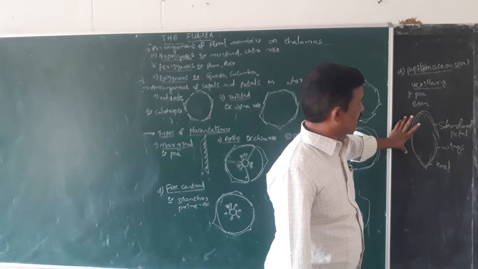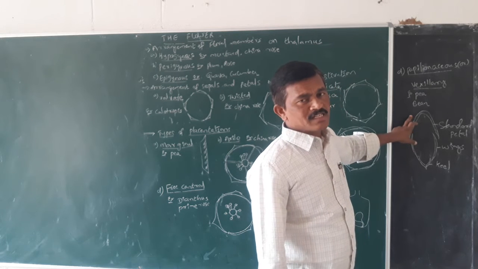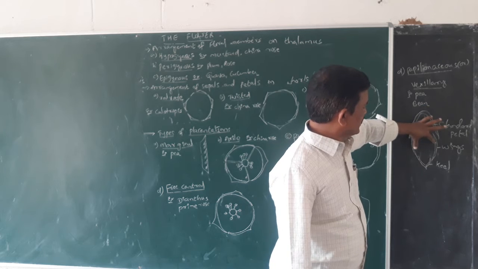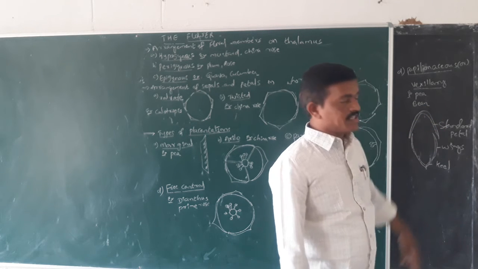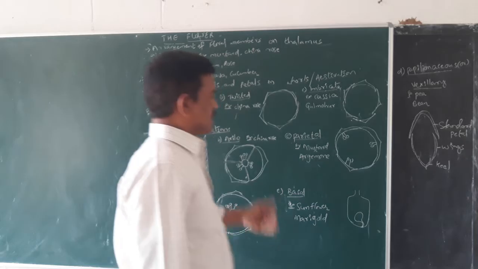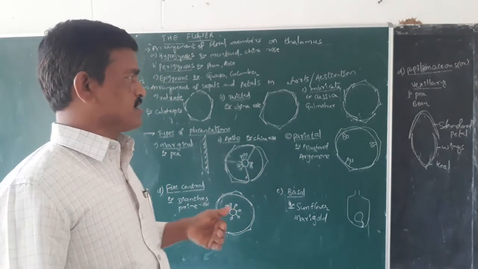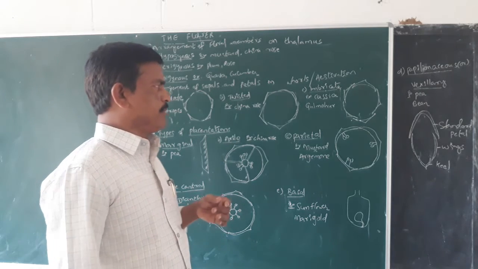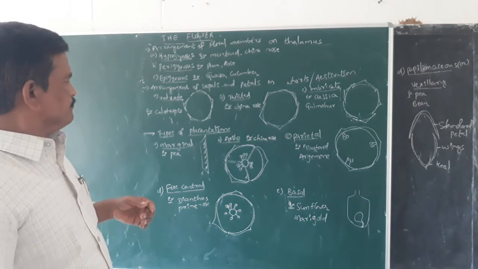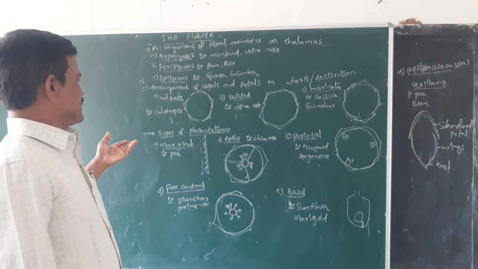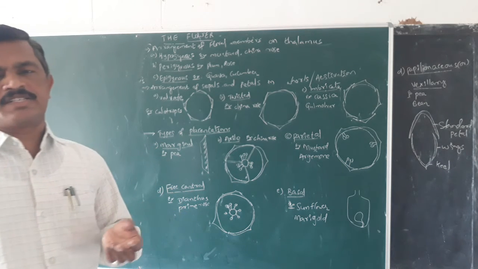Here a total of 5 petals are found. One is larger in size and covers the margins of the wings, and these two wings cover the margins of the keel. That kind of aestivation is called papilionaceous aestivation or vexillary aestivation, found in pea and bean plants. Another important aspect is types of placentations.